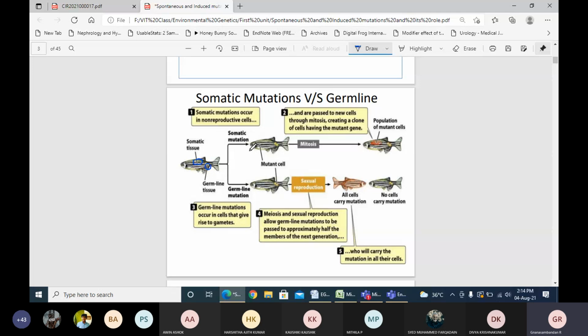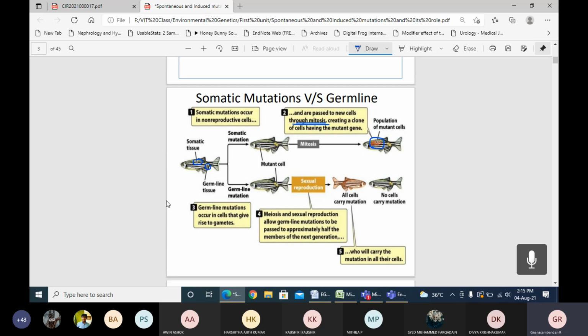When two or more genes or chromosomes are mutated together to regulate a particular trait or phenotypic characteristic, they pass to a new cell through mitosis. So they create a clone, and then the mutated gene can be seen in the population, in the somatic cells. We cannot say all the time that this will be passed to the next generation. Sometimes, when pleiotropic and epistatic effects are seen, it can be inherited by the next generation, along with environmental factors.